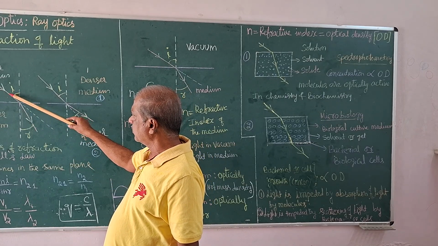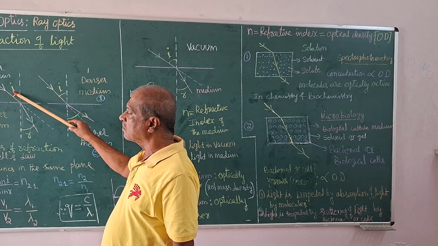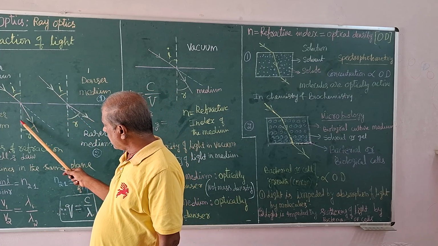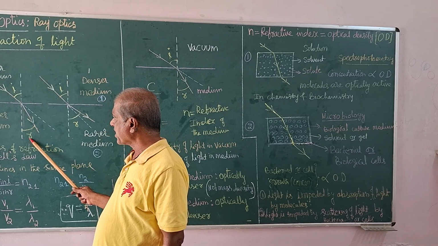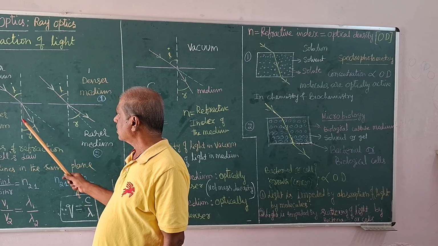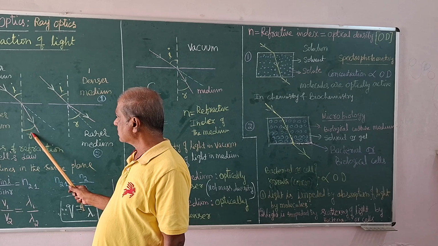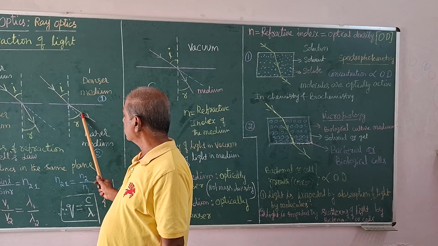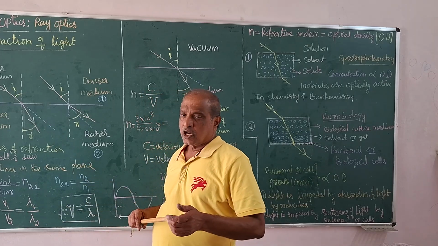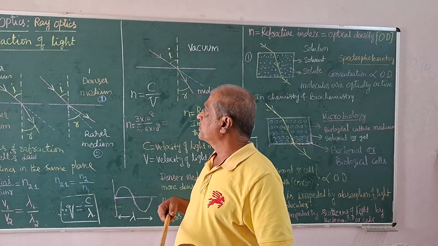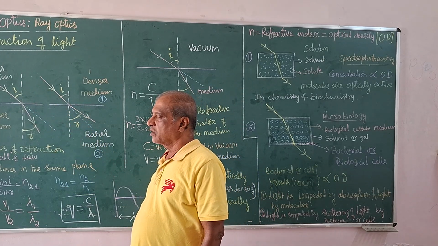The angle between the incident ray and the normal is called the angle of incidence. And the angle between the normal and the refracted ray is the angle of refraction. Here, the angle of incidence and angle of refraction will not be the same. It is less in this case, and more in this case. These are observable when light passes from one medium to another.